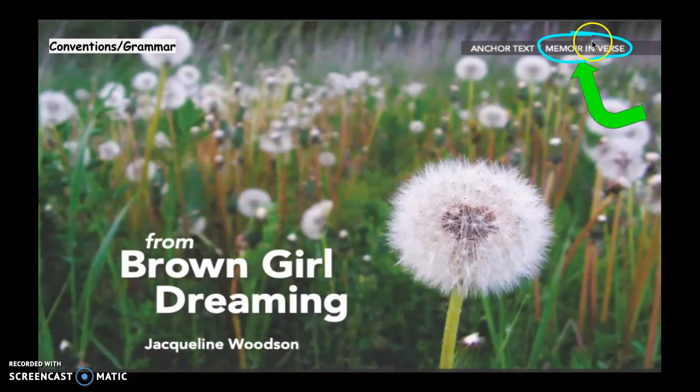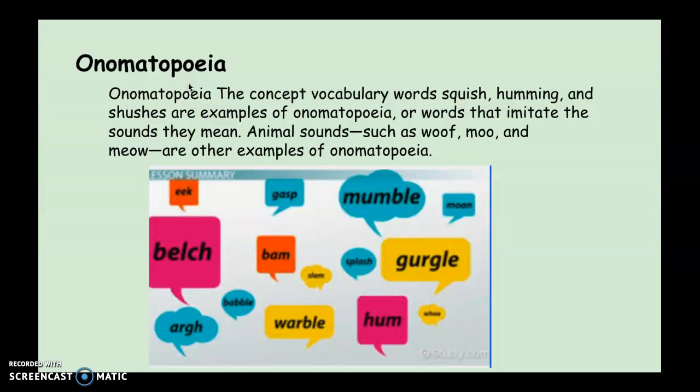I just want to remind you again that this is a memoir in verse. A memoir is a memory that an author writes about from their own life, and it's usually written in first person. And this memoir is unique because it's written in verse, meaning it's written in stanzas instead of paragraphs. In today's lesson, we're just going to talk about conventions in grammar.